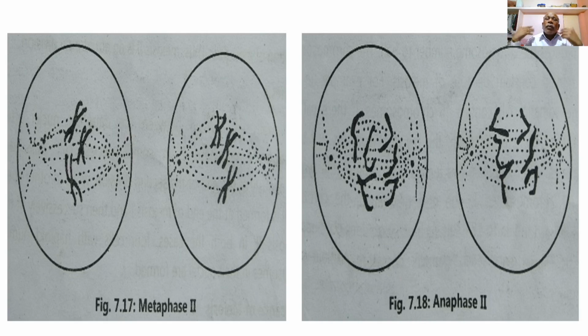Then the spindle fibers, which have been connected to the centromeres of the chromosomes to the respective opposite poles, contract during anaphase second, and thus pull the chromatids of the chromosome away from the equatorial plane towards the opposite poles of the cell.